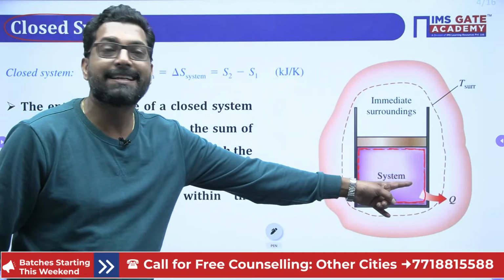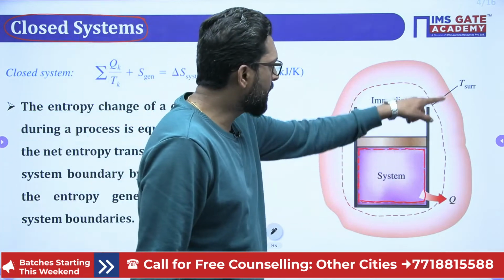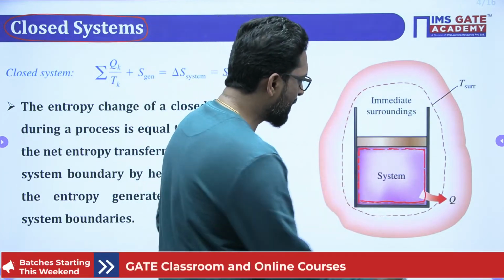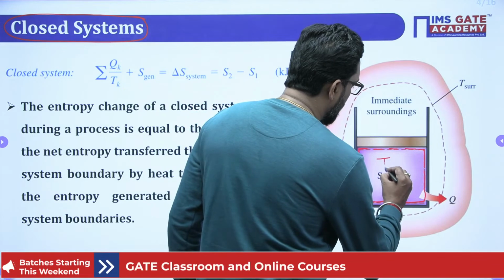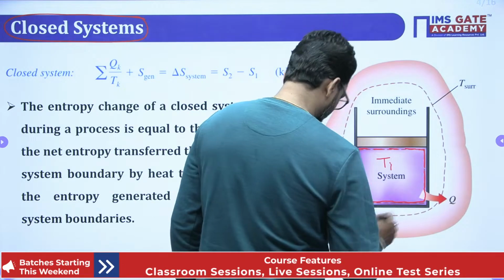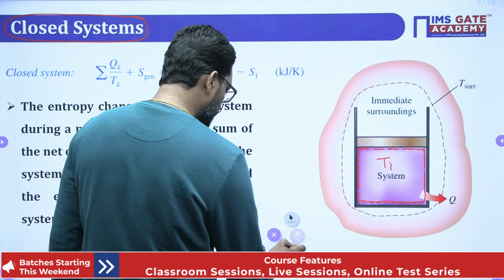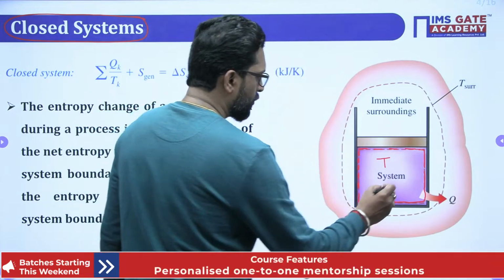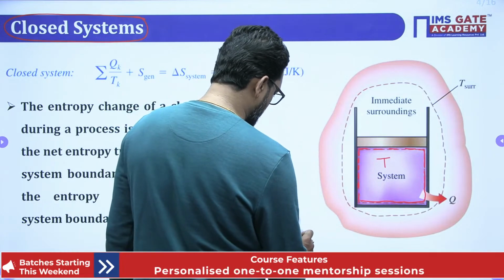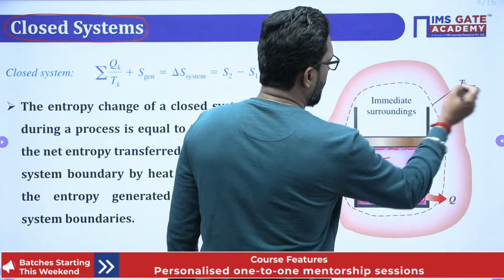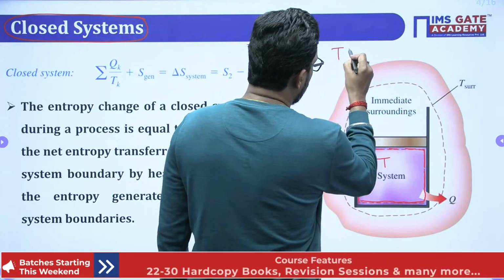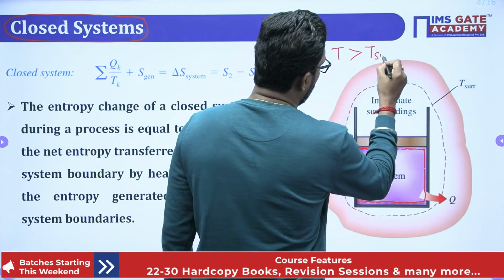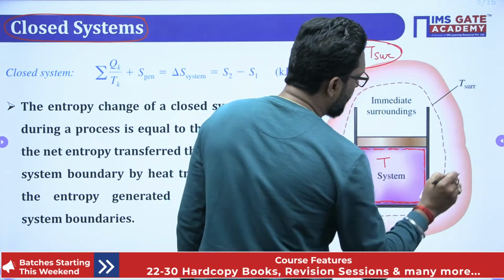Only heat transfer is there, and this is our surrounding. So the system has a temperature, let's suppose T, and the surrounding has a temperature T surrounding. So T of the system is greater than T surrounding. So in this case, heat will transfer.